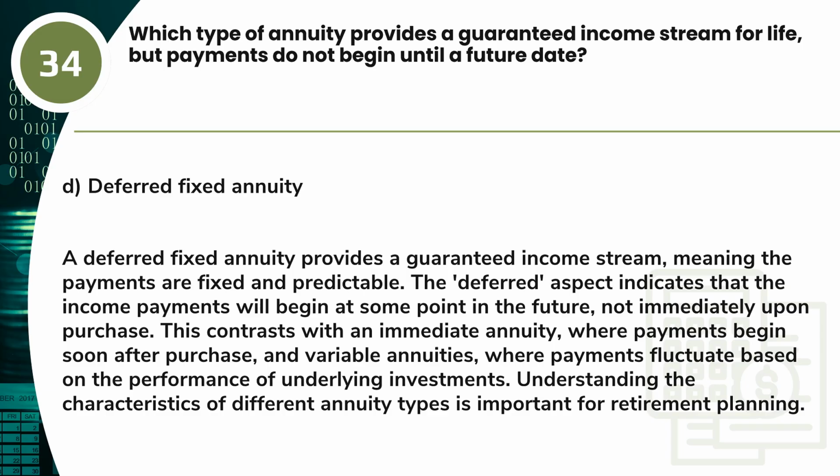A deferred fixed annuity provides a guaranteed income stream, meaning the payments are fixed and predictable. The deferred aspect indicates that the income payments will begin at some point in the future, not immediately upon purchase. This contrasts with an immediate annuity, where payments begin soon after purchase, and variable annuities, where payments fluctuate based on the performance of underlying investments. Understanding the characteristics of different annuity types is important for retirement planning.